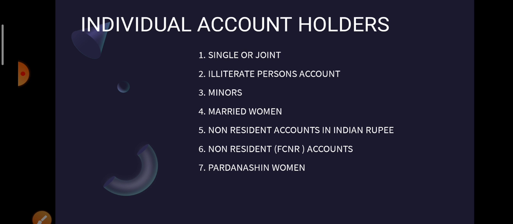But when you tick that you are illiterate, the bank employee gets alerted and classifies your account as an illiterate person's account. And when that is done, banks take extra precautions while dealing with such persons.